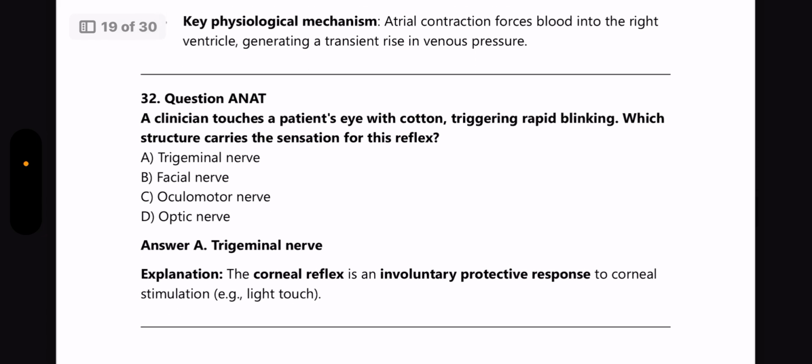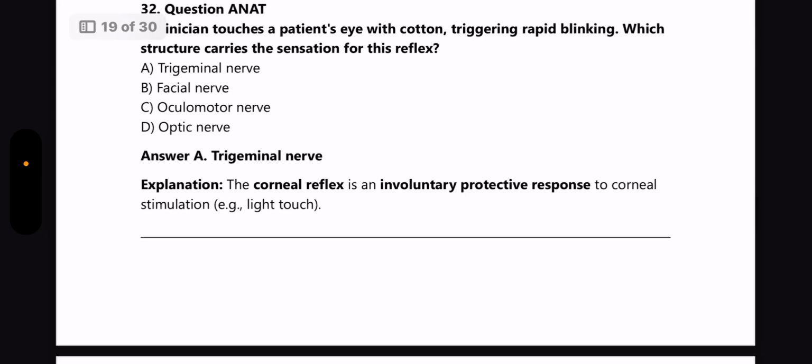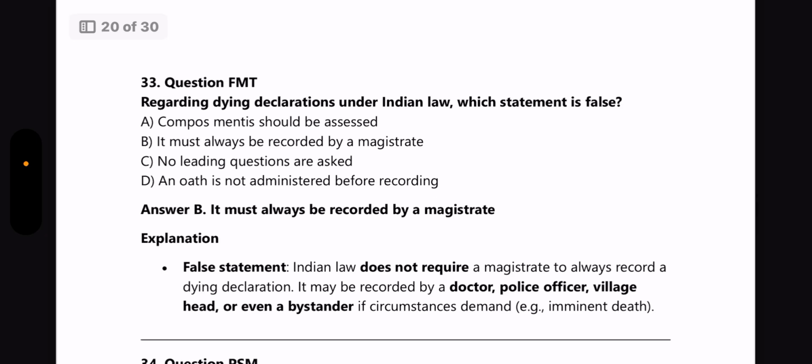So next question from Anatomy. A clinician touches a patient's eye with cotton, triggering rapid blinking. Which structure carries the sensation for this reflex? Answer is trigeminal nerve. The corneal reflex is an involuntary protective reflex to the corneal stimulation. Example, light touch.